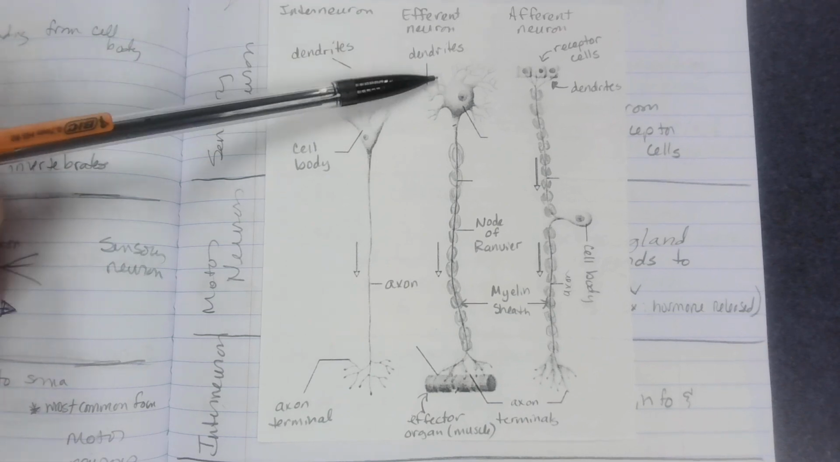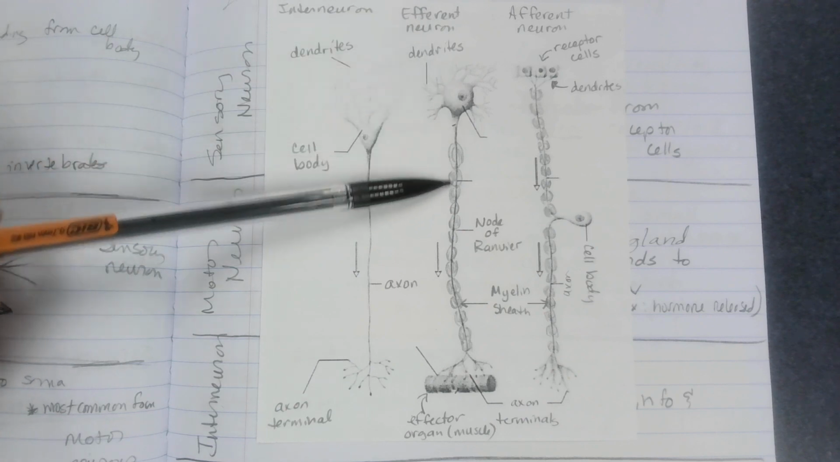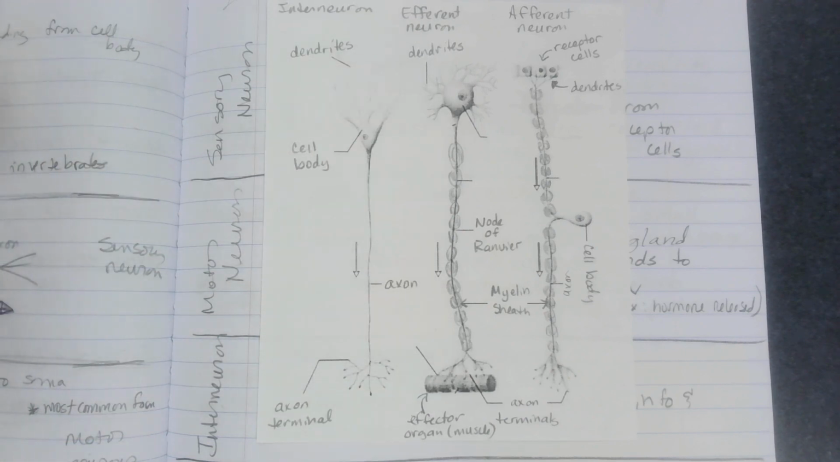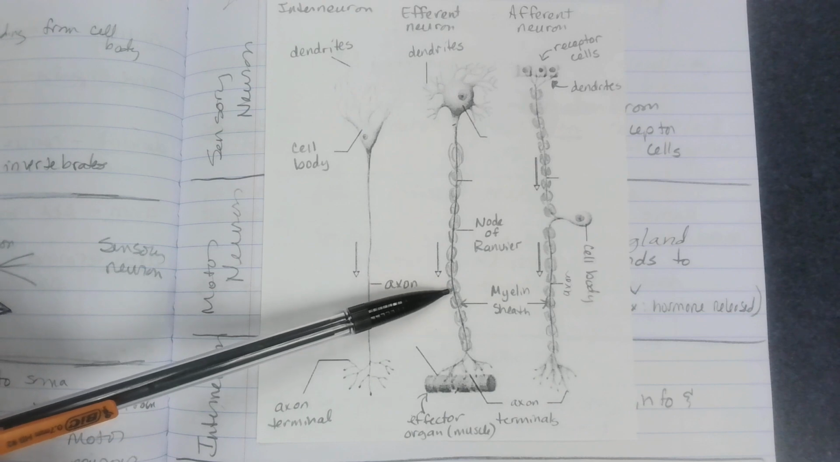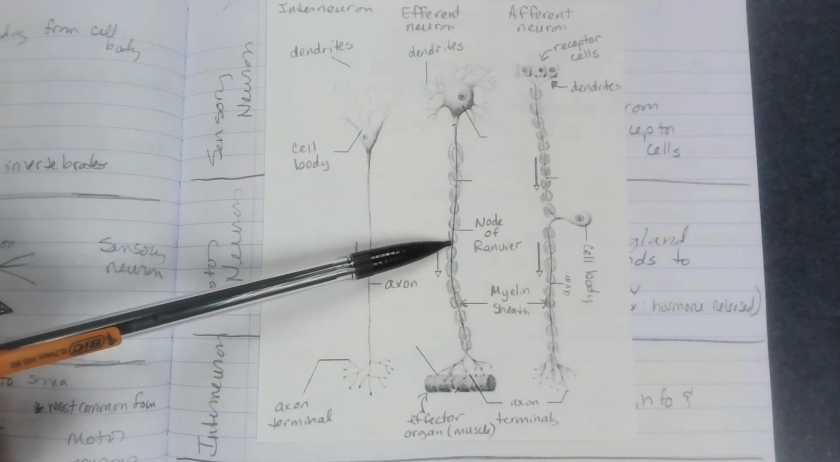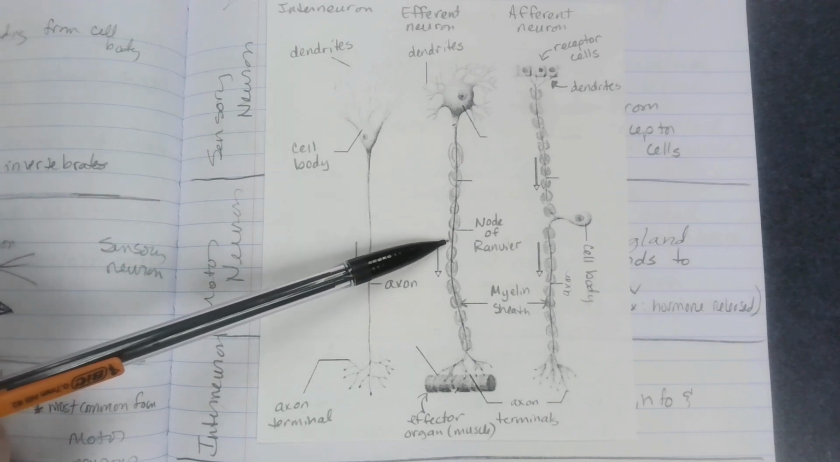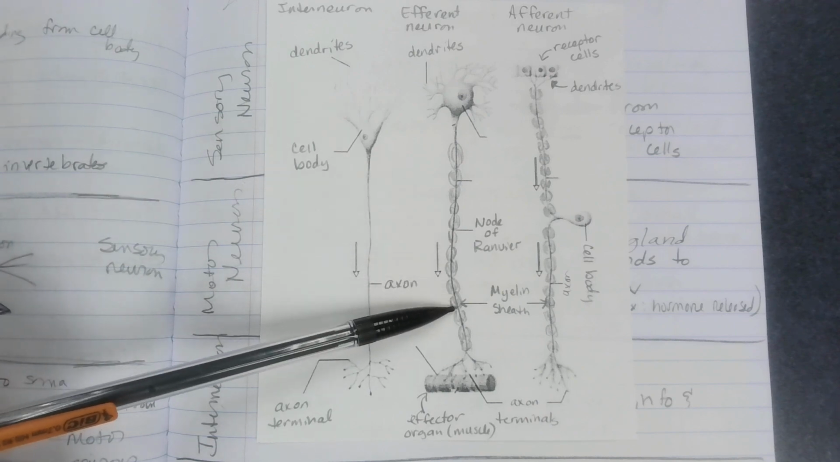So efferent neurons, here's the dendrites taking the information into the soma, the cell body. Then the impulse is going to move along the axon. So these little bubbles here represent the myelin sheath, and the gap in between them, those would represent the nodes of Ranvier. So this is a node of Ranvier, node of Ranvier, node of Ranvier, and so on.